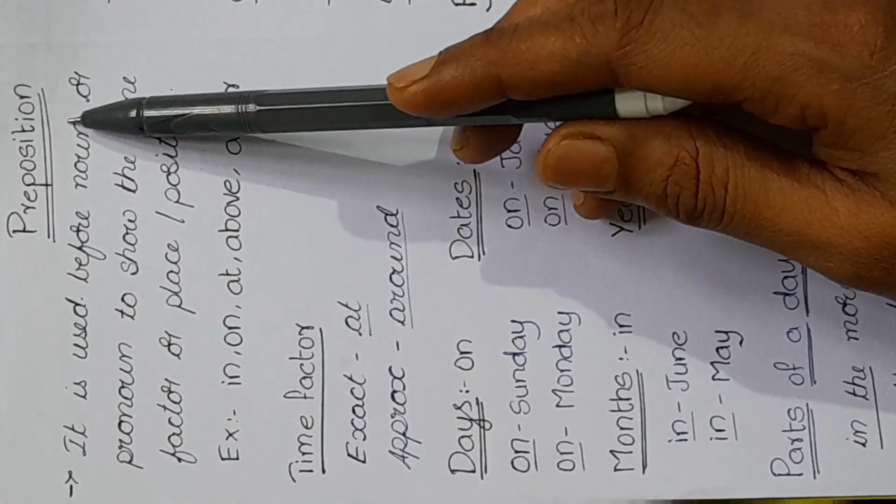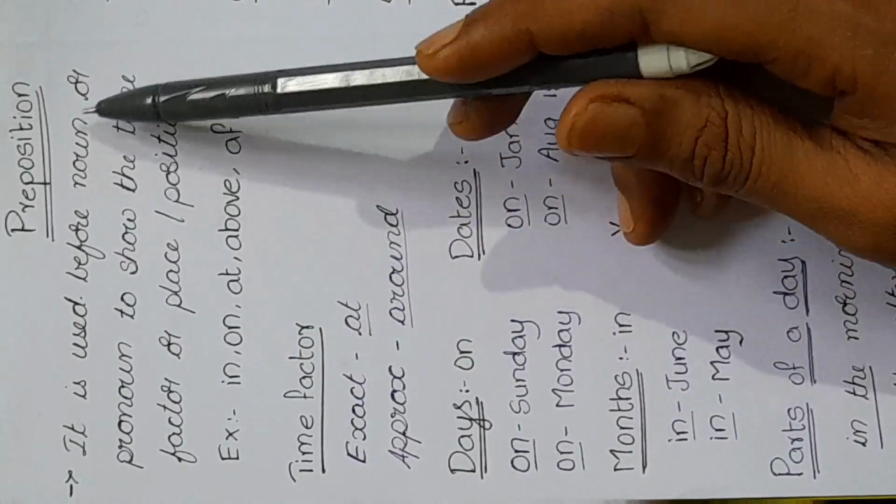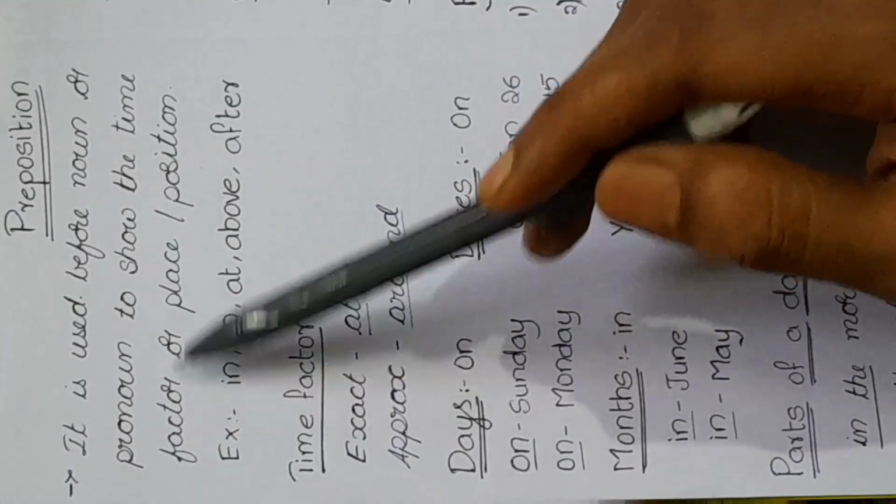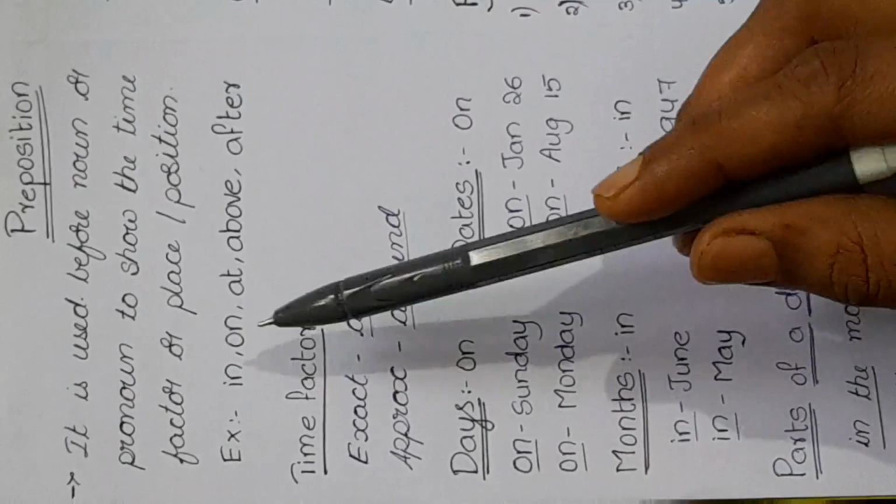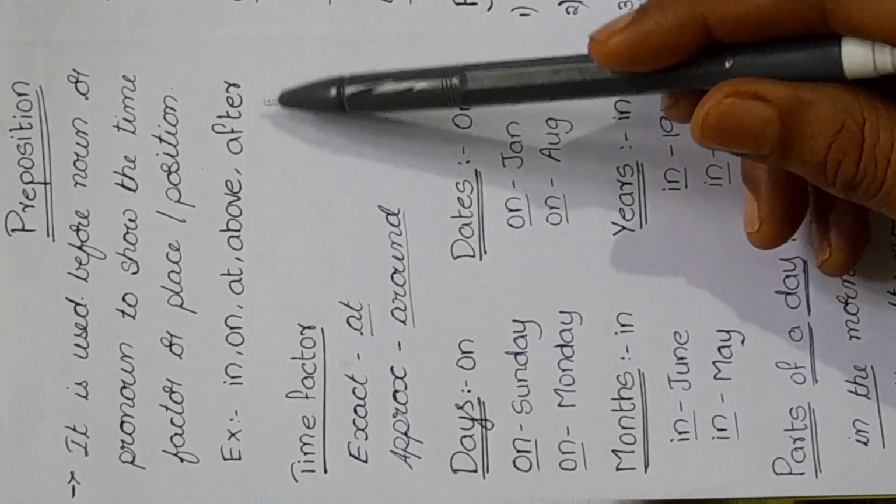Today our topic is preposition. It is used before a noun or pronoun to show the time factor or place or position. Examples: in, on, at, above, after.